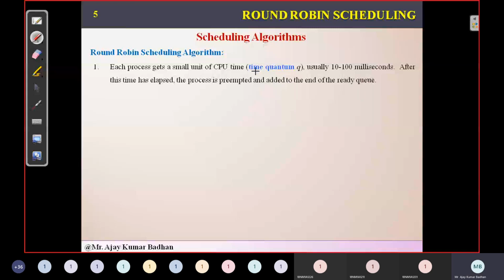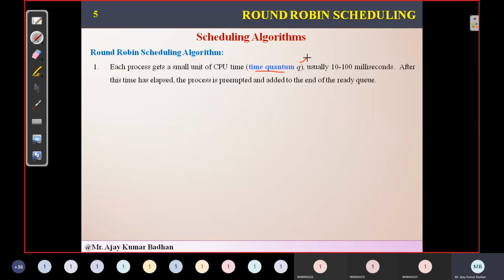So based upon the time quantum, every process which comes up, we will be allocating that particular time. Whenever the CPU is allocated to a process, within that time, that is Q, the process has to execute. If the CPU burst of that process is less than this time slice, it will immediately complete the task and come out.